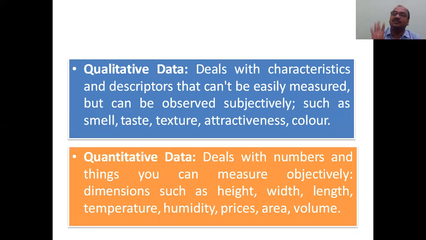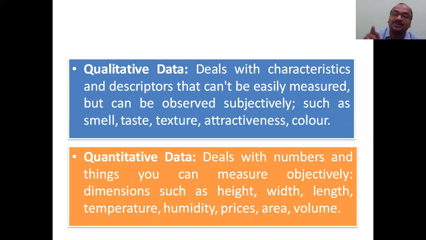Now you can see 4 definitions are there. First we will see qualitative and quantitative. Qualitative data deals with characteristics and descriptors that cannot be easily measured, but you can observe subjectively. You cannot use a scale and you cannot measure it. For example, smell: good smell, bad smell.